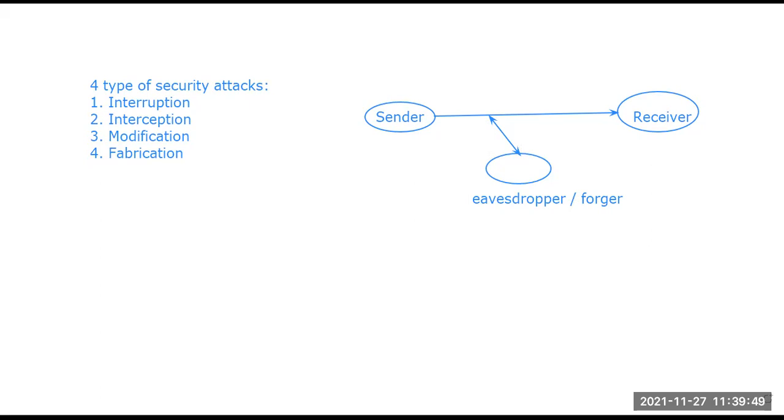But any third person, an eavesdropper, comes into the middle of the scenario, who is actually trying to look like the receiver. It means it is trying to gain the confidence that yes, I am the receiver. So it pretends to be the receiver and then tries to intercept the data.